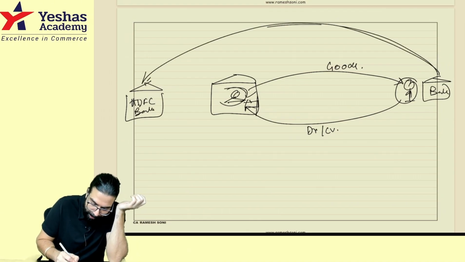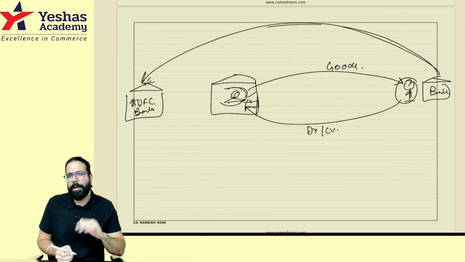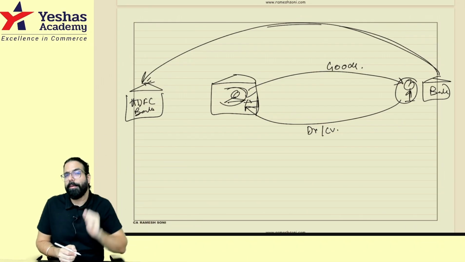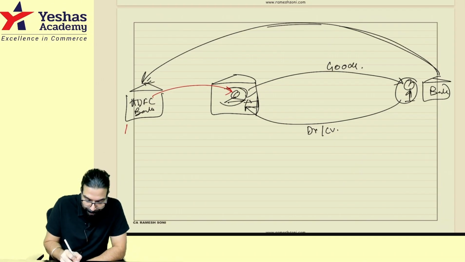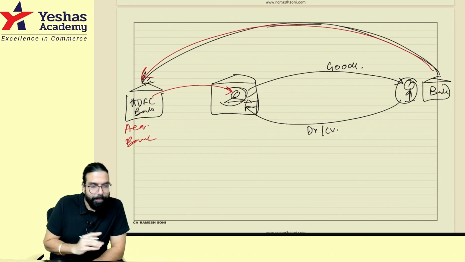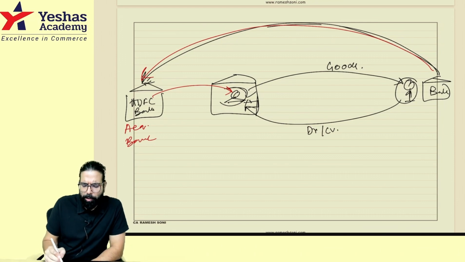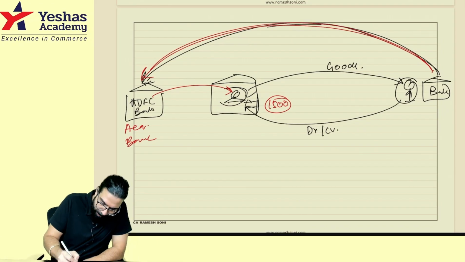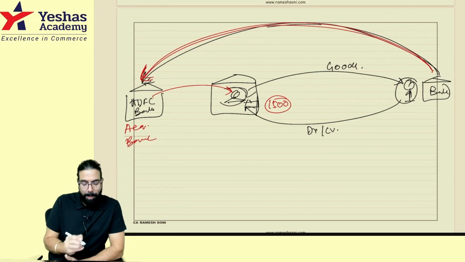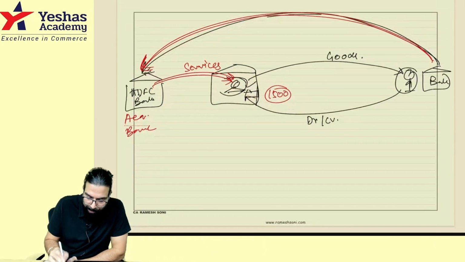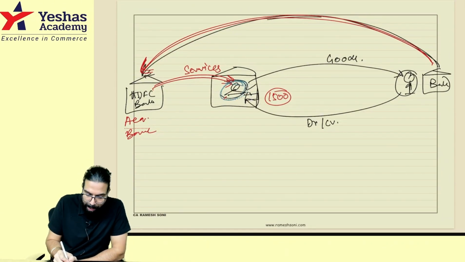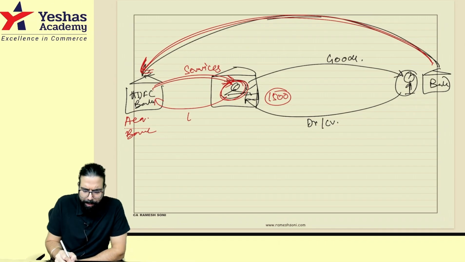Now you tell me one thing, to collect the money from your bank, don't you think my bank will go ahead and collect the money from your bank? It is an effort. Yes. So basically my bank is providing me services. My bank is called the acquiring bank. It will collect the money from your bank. Might be the swipe which you did was only 1500 rupees. So from your bank account the money will come to my bank account, and for this my bank is giving me a service, and my bank will say, hey Ramesh, you use the debit card, credit card, I want from you, might be 10 rupees.